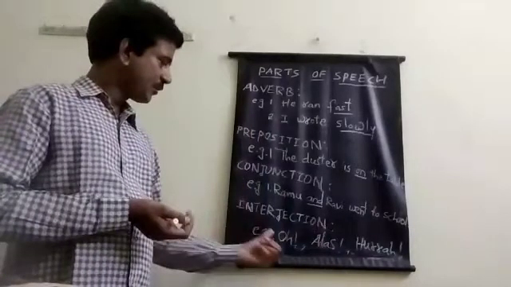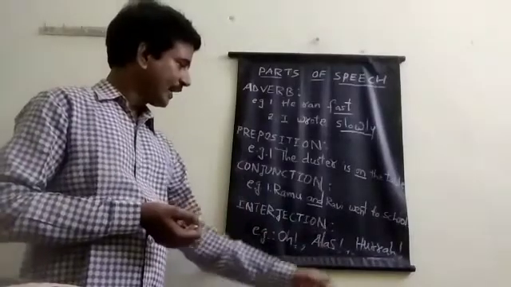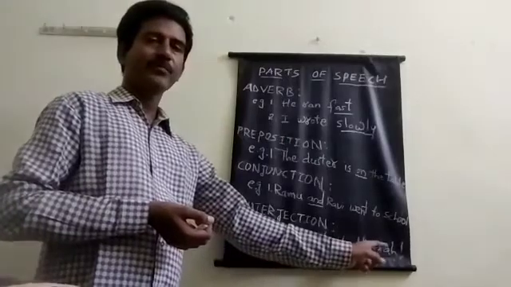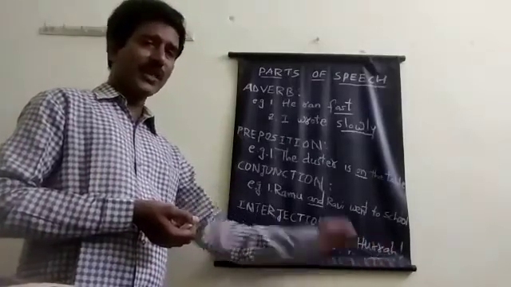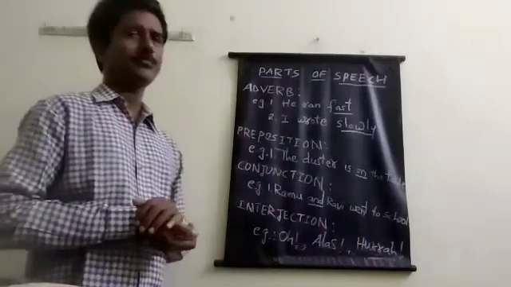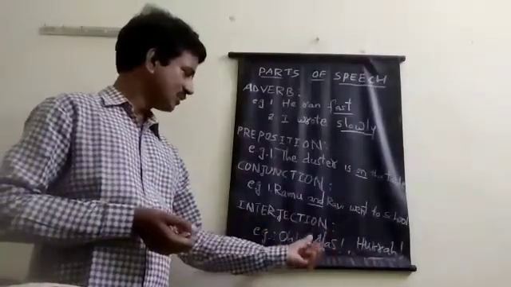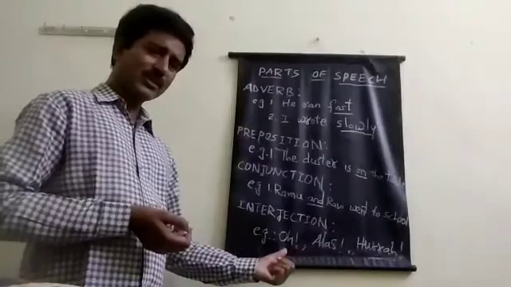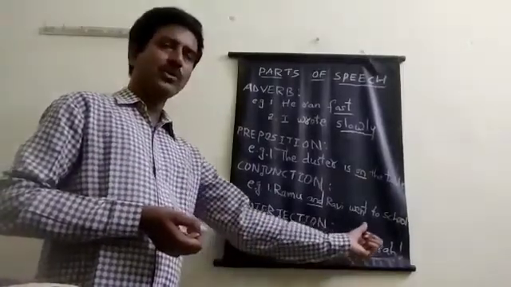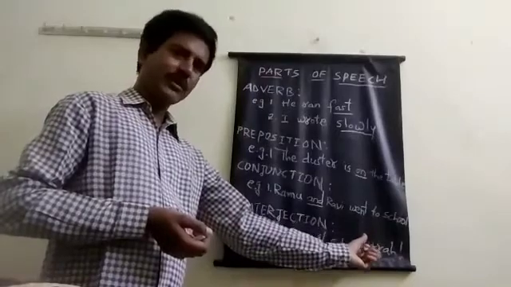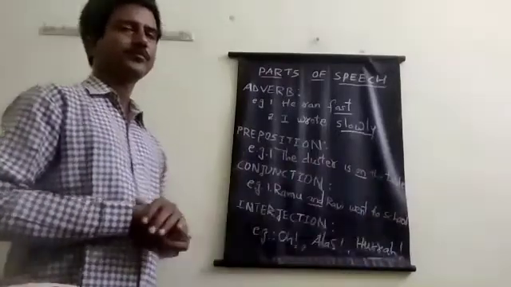Suppose "oh" for surprise and "alas" for sorrow and "hurrah", eureka, hooray, hip hip hooray. These are used to express our happiness. So interjections are the words which are used to express our sudden feelings like surprise, sorrow, happiness, and so on.